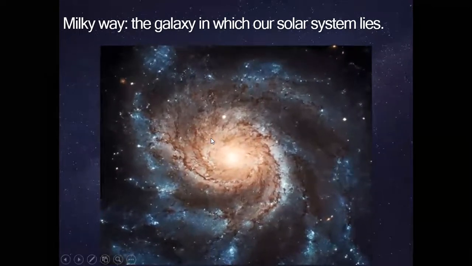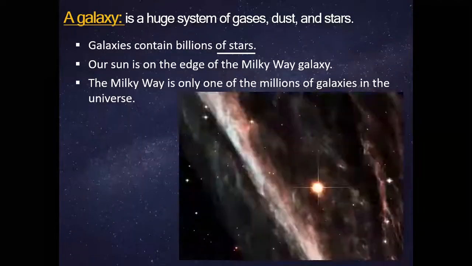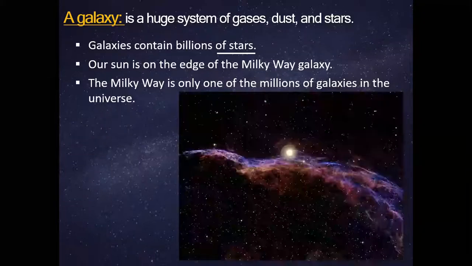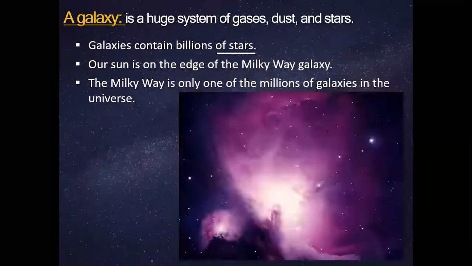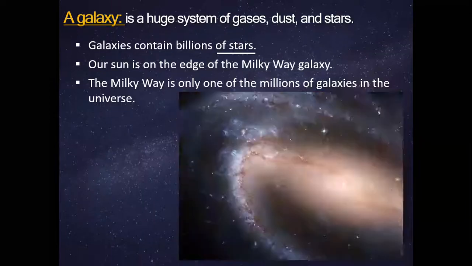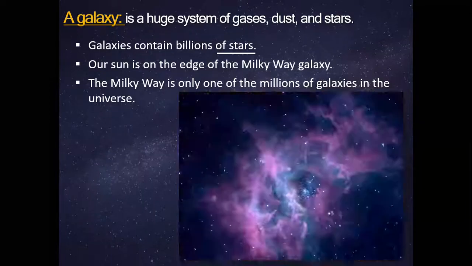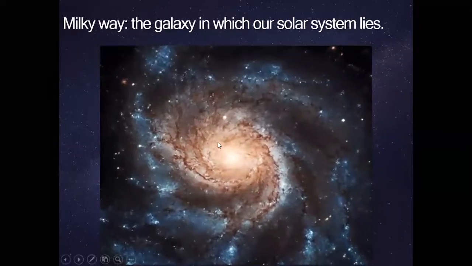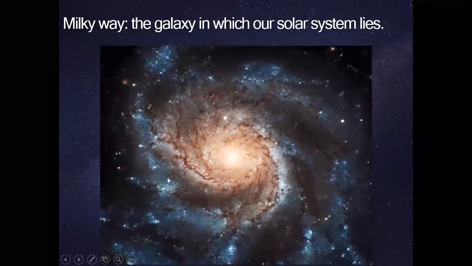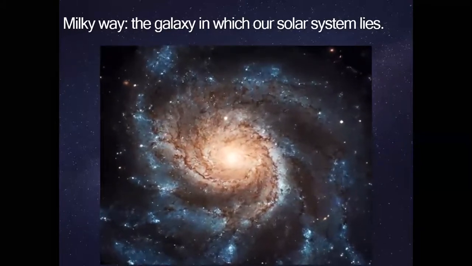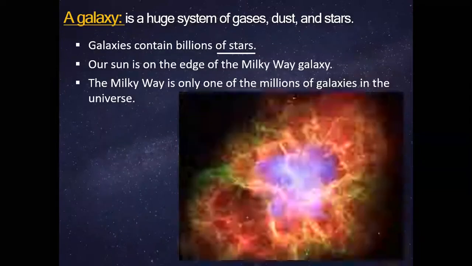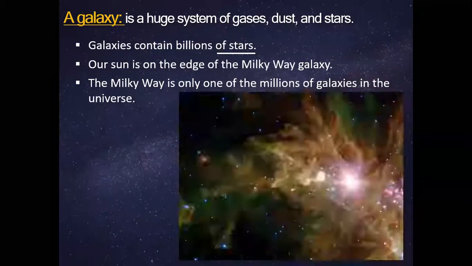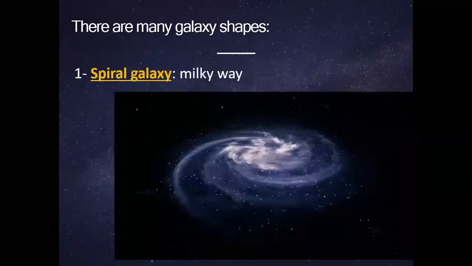It's so small. A galaxy is a huge system of gases, dust, and stars. They contain billions and billions of stars. Our sun is actually on the edge of the Milky Way. Can you imagine that? So it's like a dot between all these small dots. Can you guys imagine how small our solar system is? The Milky Way is one of the millions of galaxies found in the universe.